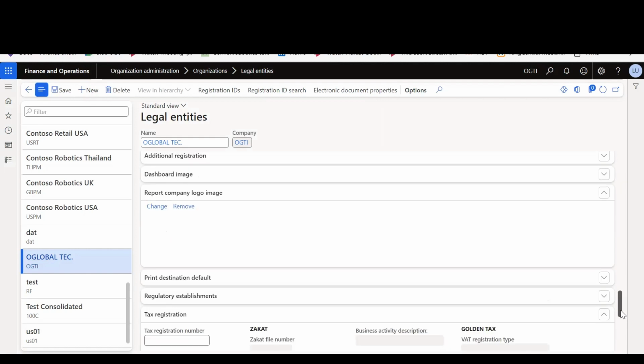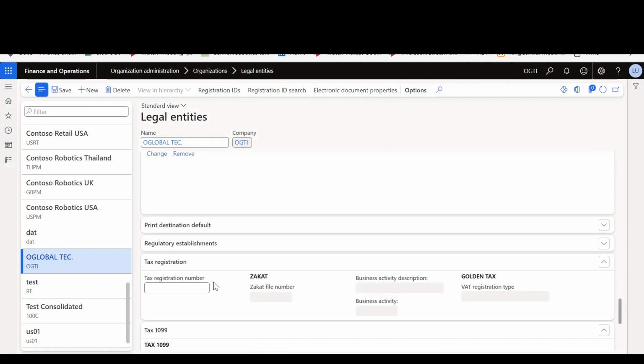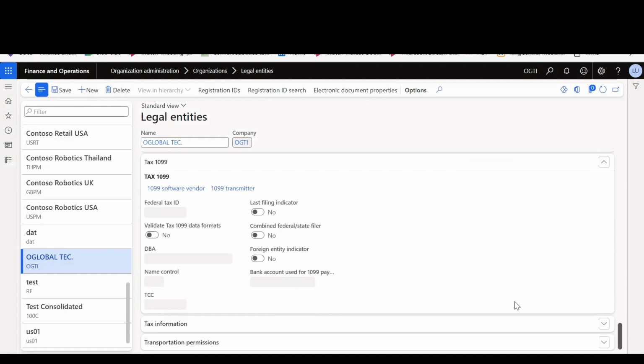Next, we'll expand the tax registration section. In the tax registration section, we can enter the registration number that is used to report to the tax authorities. Next, we'll expand the tax 1099 section. In the tax 1099 section, we can enter 1099 information for a legal entity. And we'll click on the Save button.